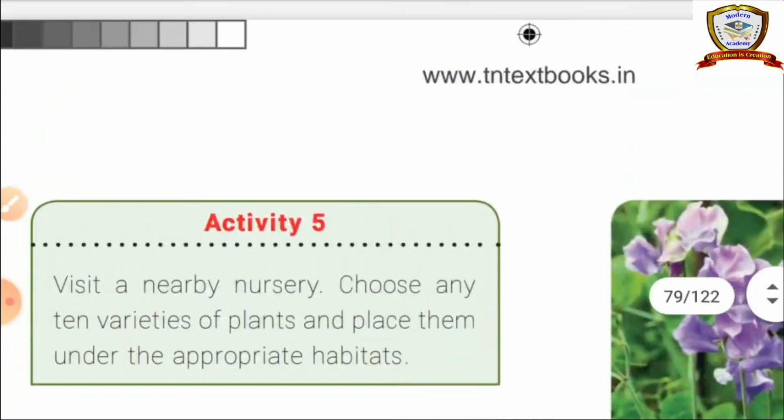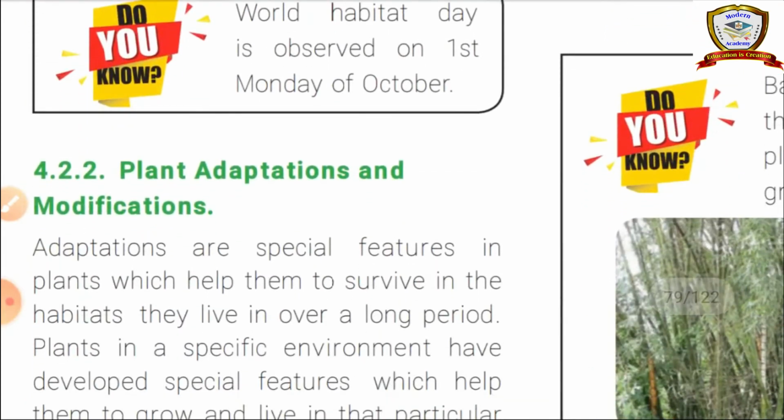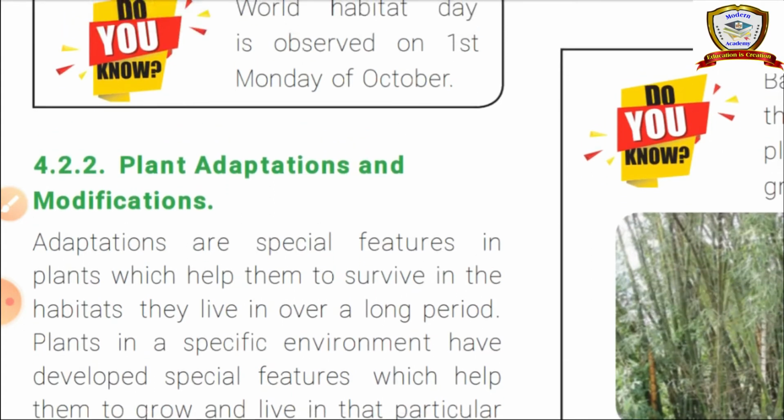So what are the habitats? Aquatic habitat and terrestrial habitat. Aquatic habitat means the area which is covered by water. So here also we can see some plants and animals in the aquatic habitat. It is divided into two types, freshwater habitat and marine water habitat. Freshwater means good water, marine water means sea water.